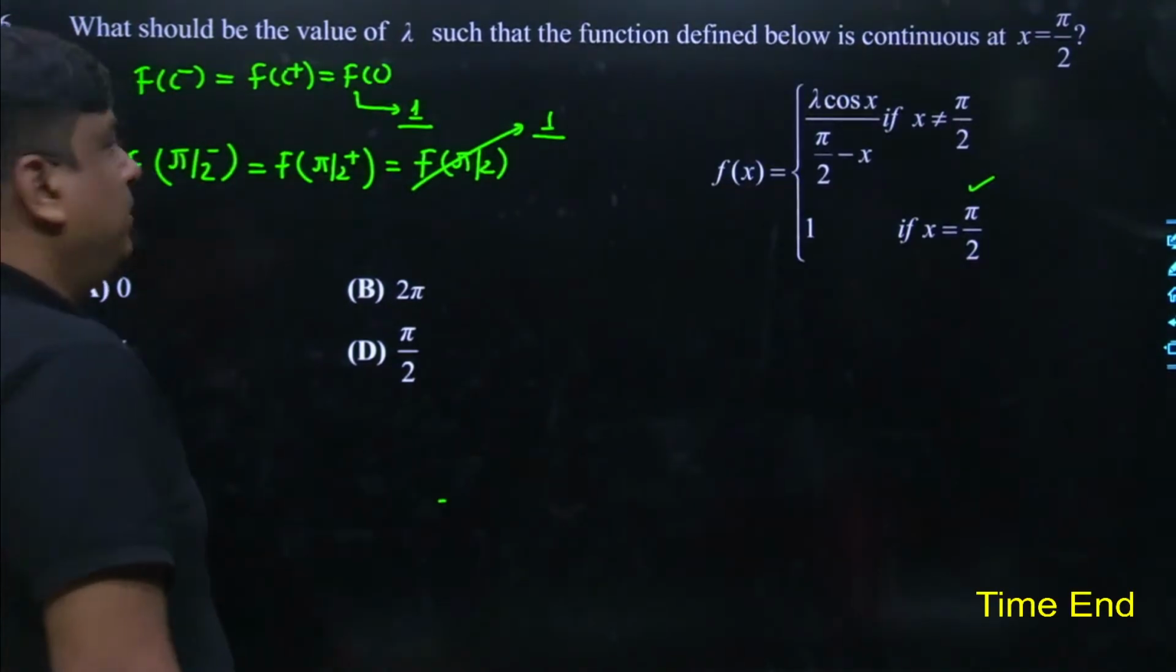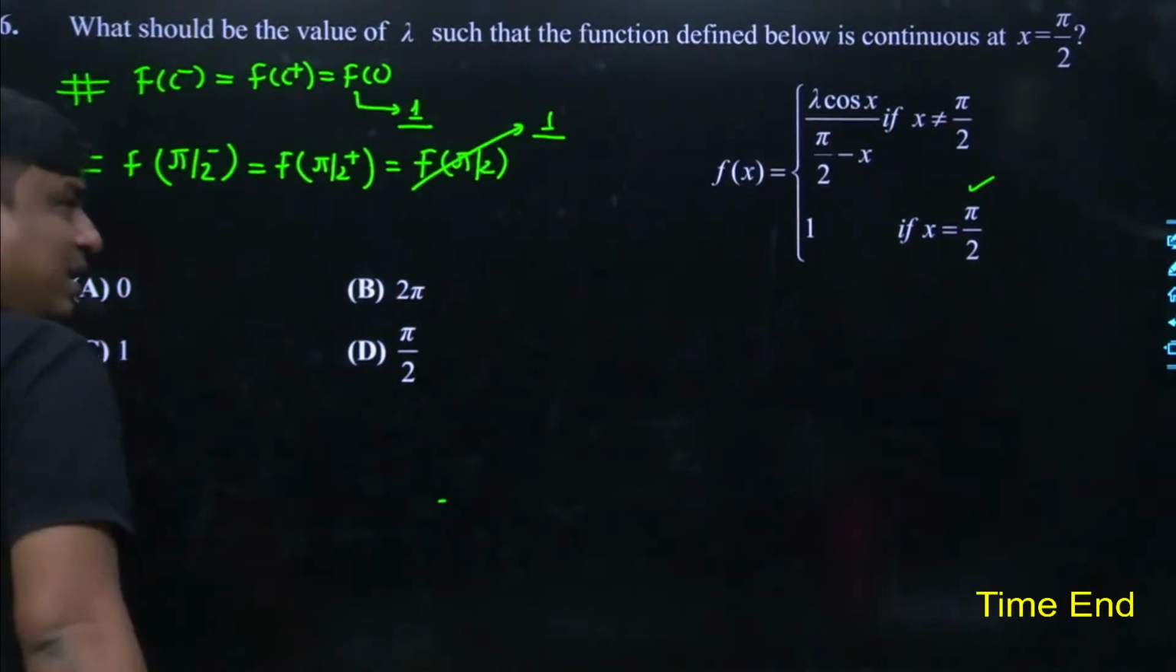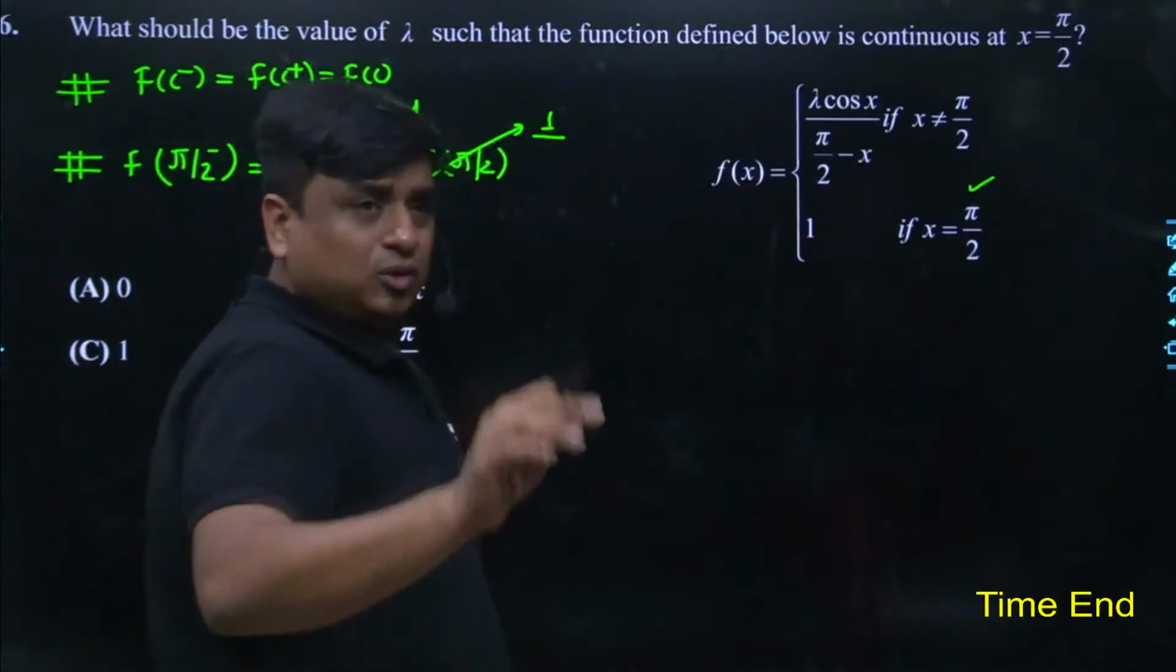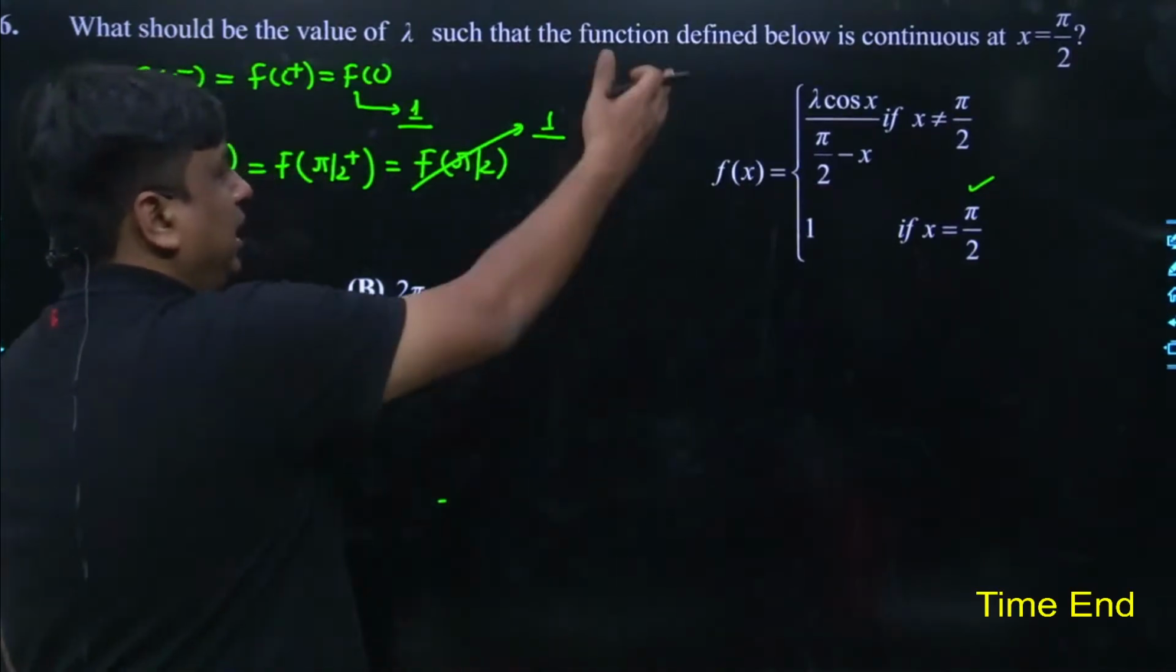Clearly known to be 1. So my basic intention is to make the left hand limit and right hand limit the same, and at the same time the left hand limit should equal the right hand limit, as 1. I have to come back over here.